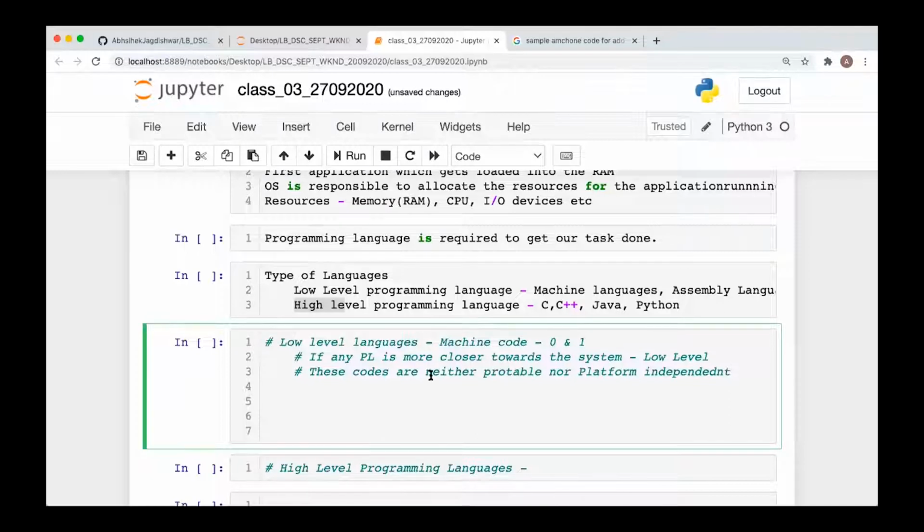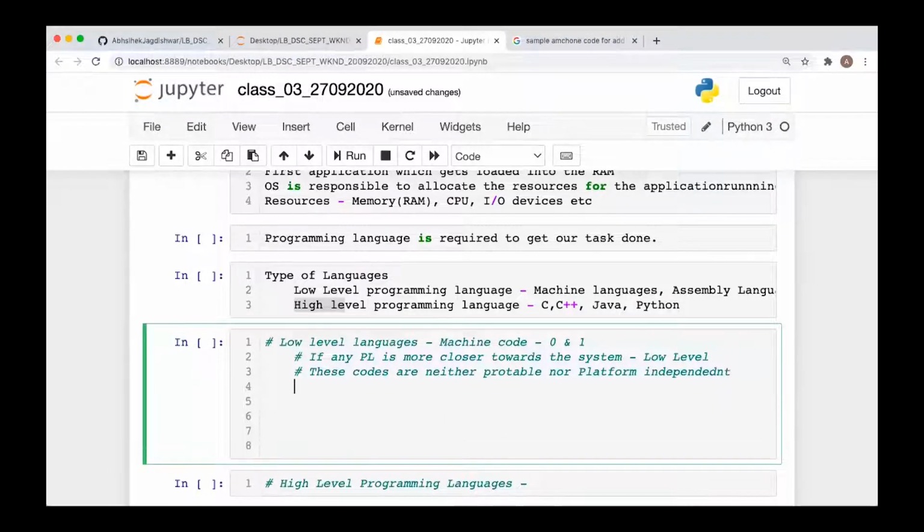Okay, means these codes are designed specifically for a specific hardware. It will be running on that hardware only. It cannot run on any other system or any other hardware. Okay, they are not portable, not platform independent.